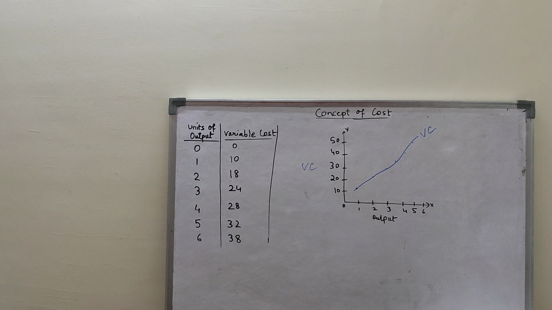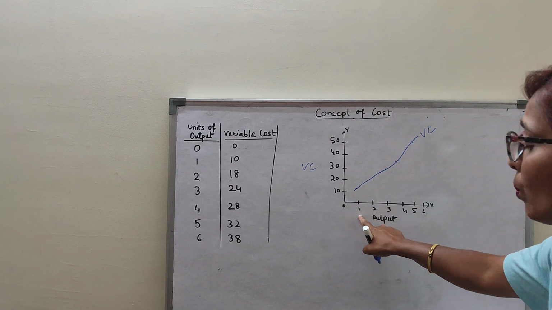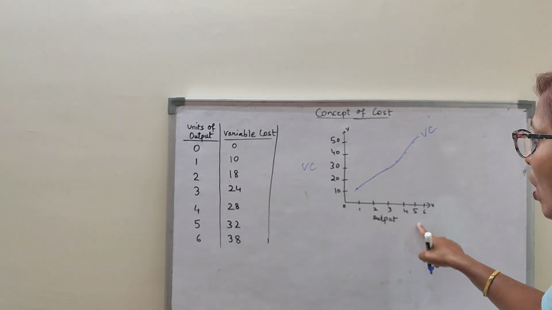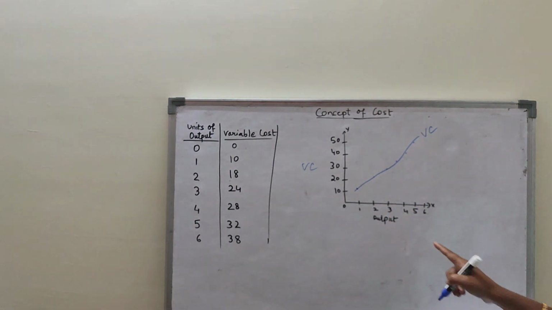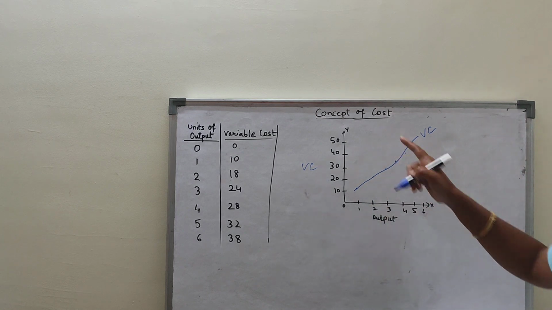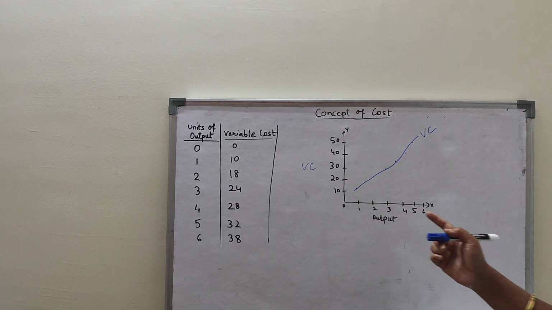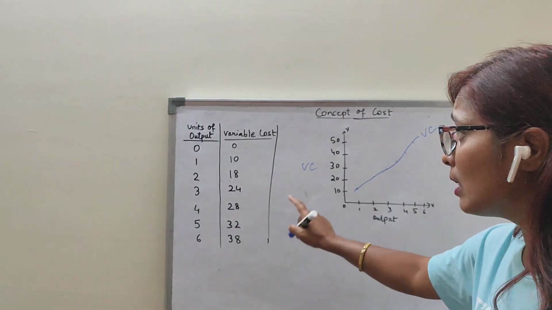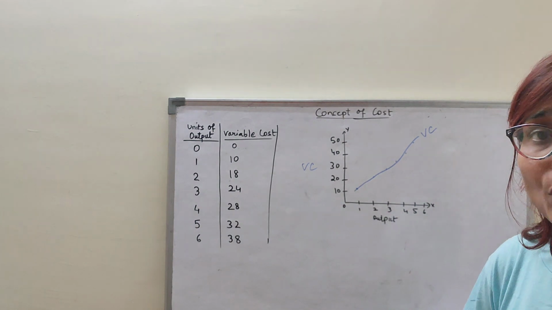You can see that it is an upward sloping curve, which indicates that as you increase the number of units of output, your cost is also increasing. Now, you have to write this table in the exam, and side by side you also have to draw the diagram.